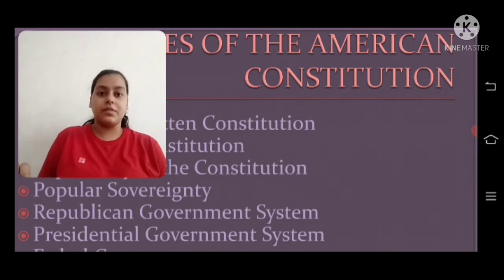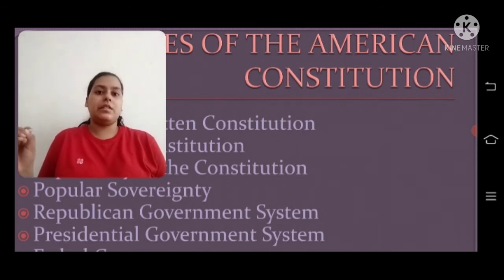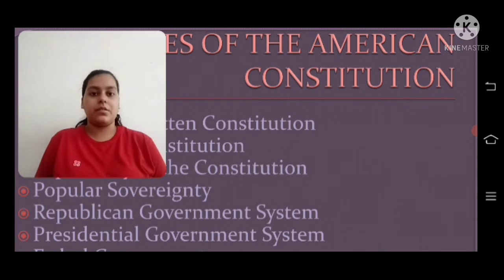The executive tenure is fixed, but in England, executive tenure is uncertain. The presidential government system lacks political homogeneity and collective responsibility. Leadership of the president is central in the presidential government system.